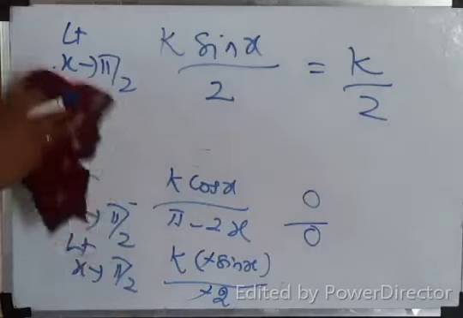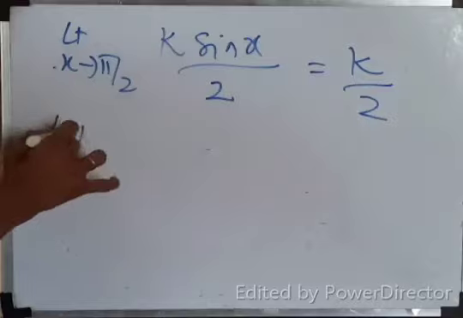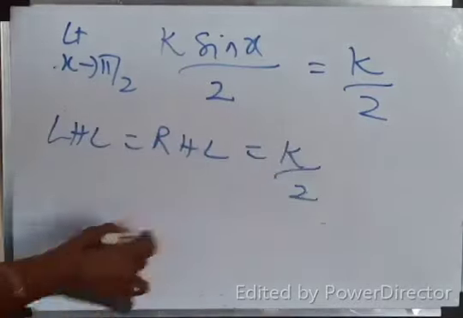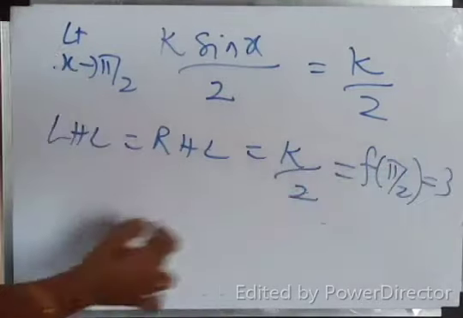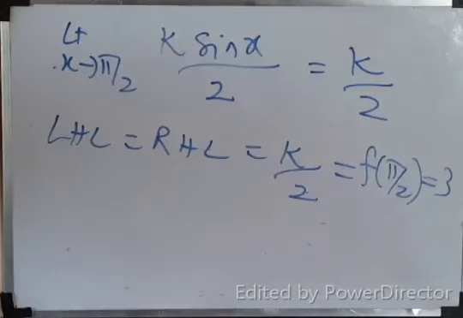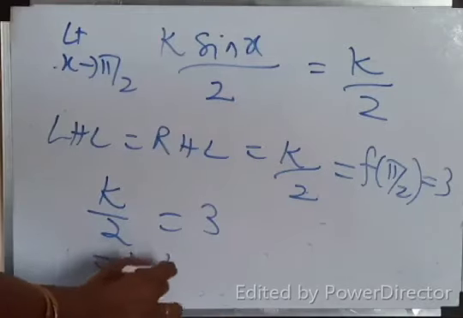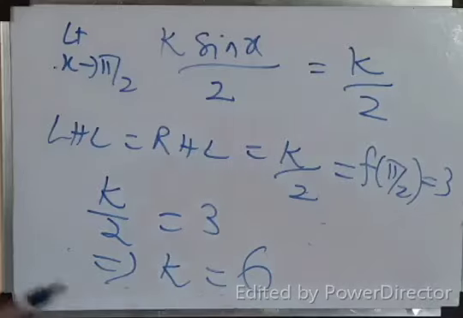Right? Correct. So LHL, RHL, both the values are k by 2. It should be equal to f of pi by 2. What is this? 3. Yes or no? F of pi by 2 is 3. So k by 2 equal to 3 implies k equal to 6. Correct. Okay.